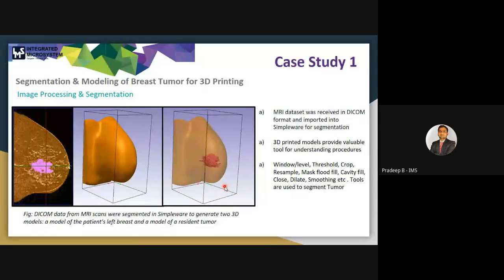For generating this 3D model, they used a few tools like window level and threshold for selecting the grayscale value, the lower and upper values of grayscale.